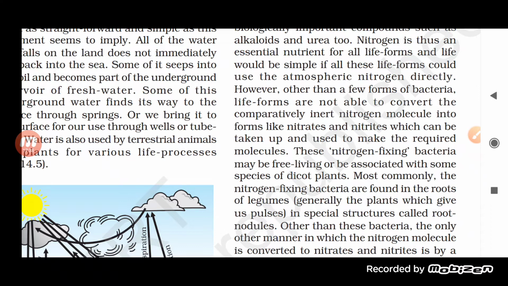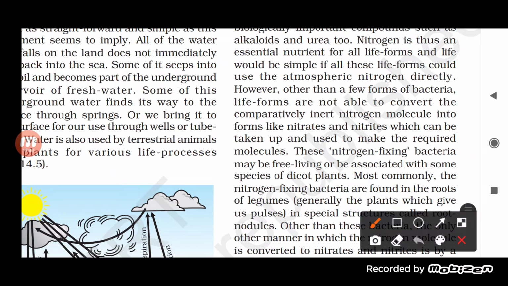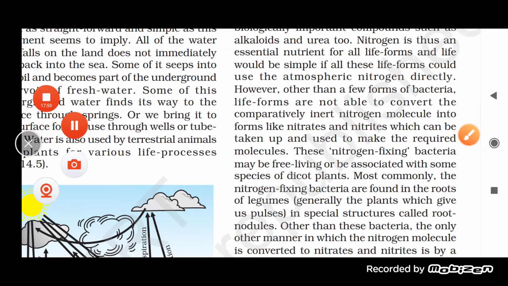So we can say here that we cannot take the nitrogen molecule, but we can take it in the form of nitrate and nitrite. And these bacteria which help in converting the nitrogen molecule into nitrate and nitrite are called nitrogen fixing bacteria.